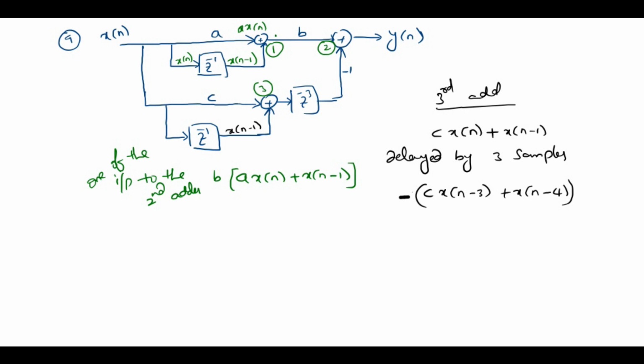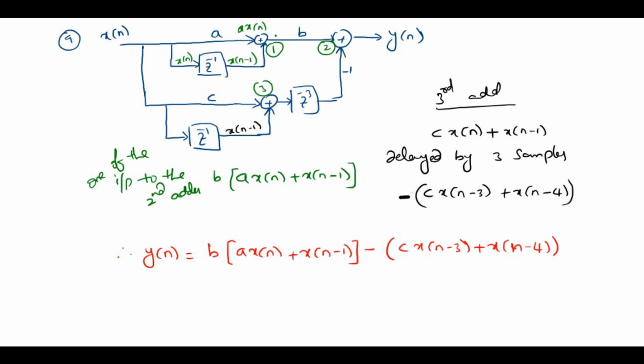Now for the y of n, one of the inputs of the second adder is b into a x of n plus x of n minus 1, and the second input is minus of c into x of n minus 3 plus x of n minus 4.